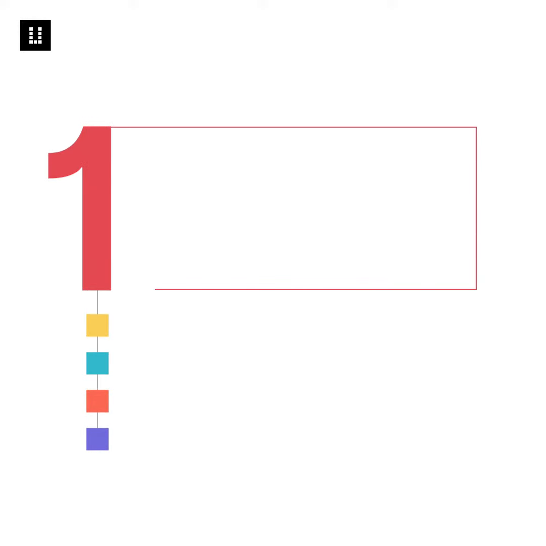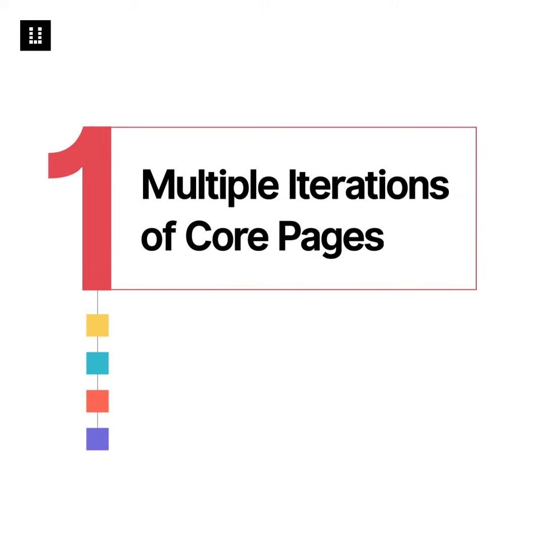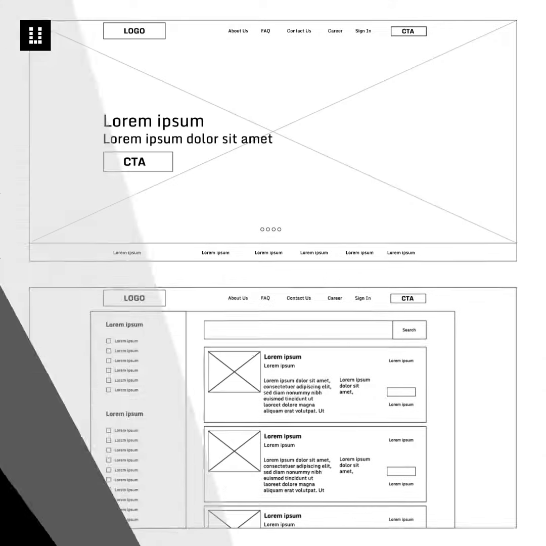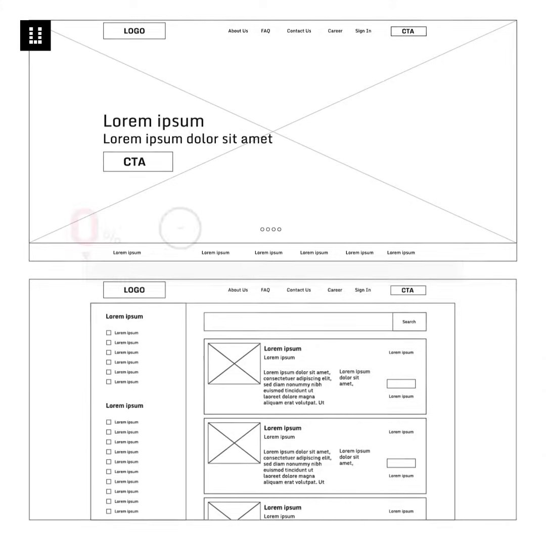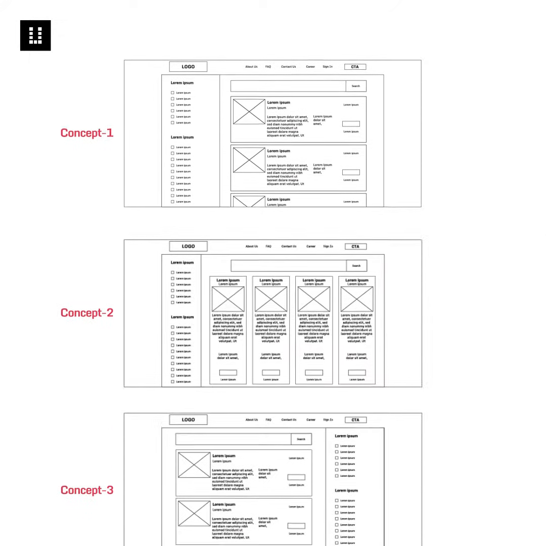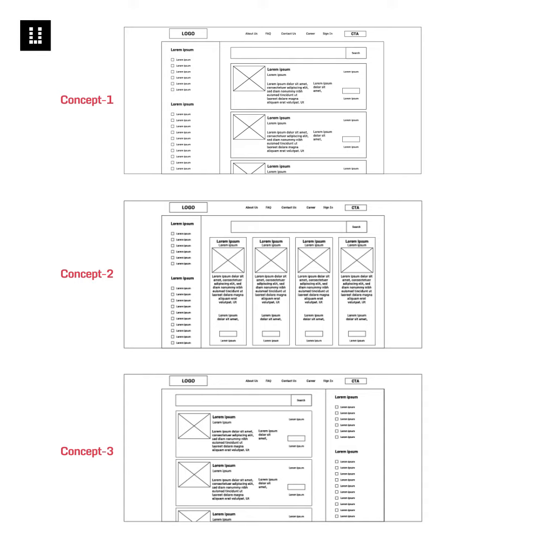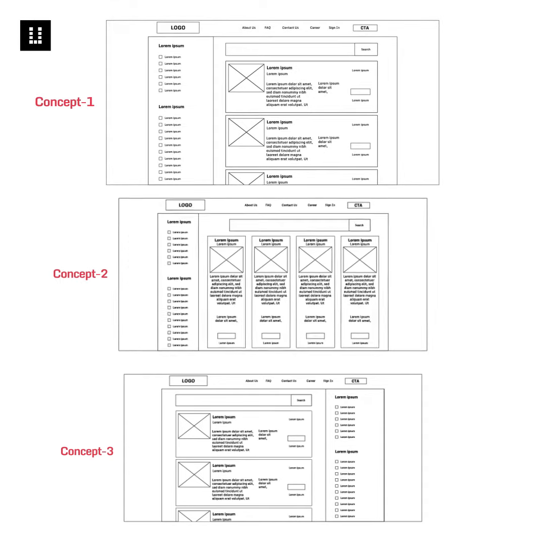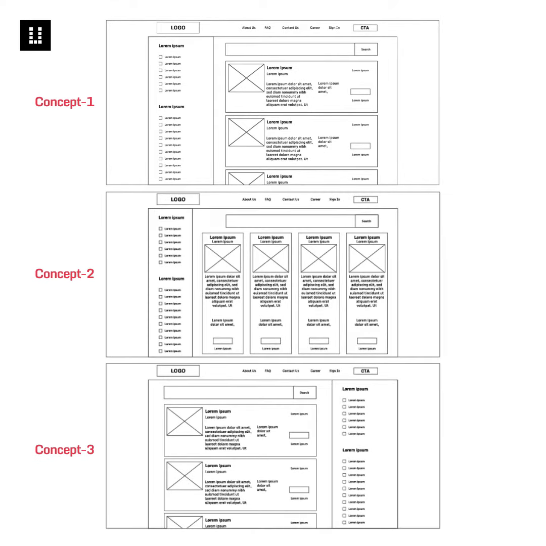Number 1. Multiple iterations of core pages. Senior designers start with iterating the core pages that will be used 80% of the time before they get into the rest of the pages. Multiple concepts for core pages are made initially. And these pages eventually differentiate the product and clearly convey the vision of the product.